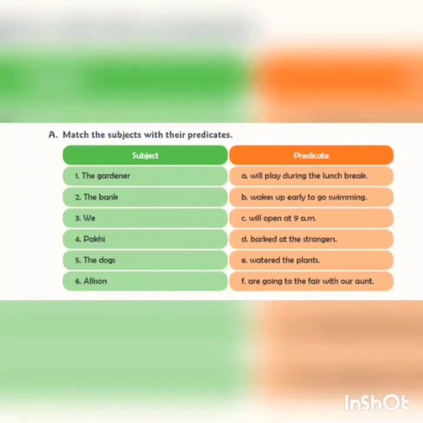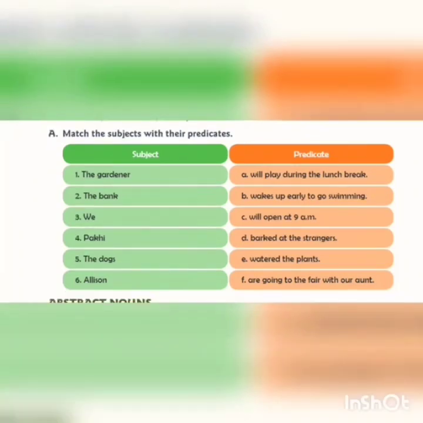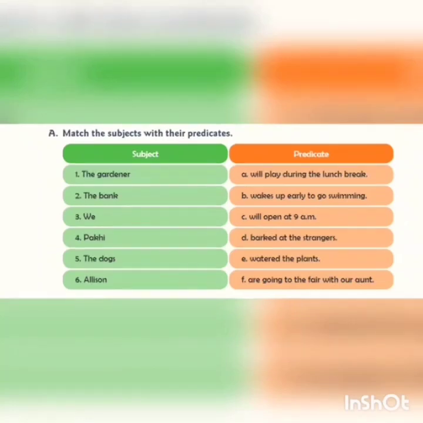The first one is the gardener. Now see the predicate part. Which action or verb matches the gardener? Watered the plants, right? So you will match the gardener with watered the plants. Now ask the question to yourself, who watered the plants? Answer is the gardener. Isn't it children? Now let's move on to the next.